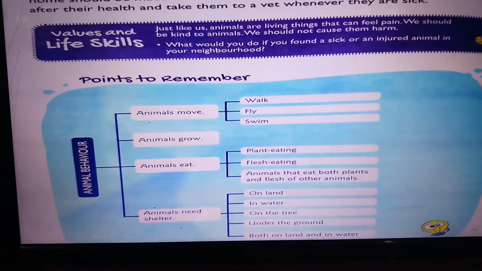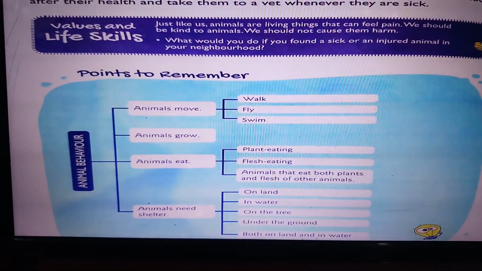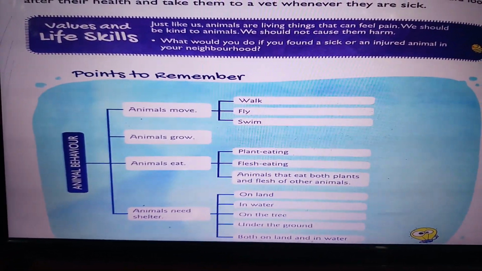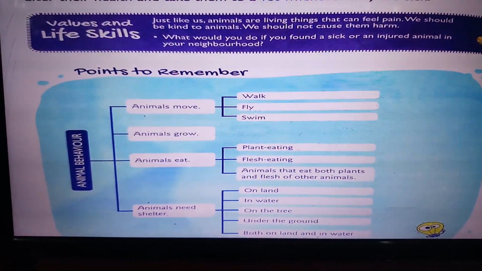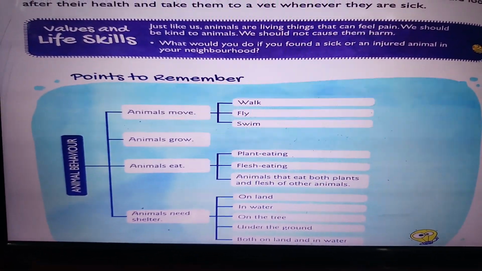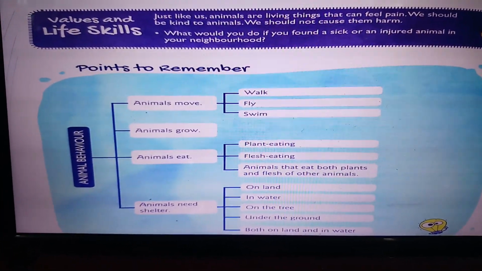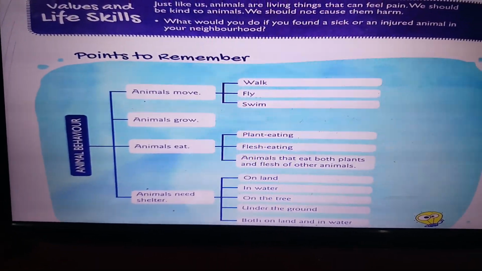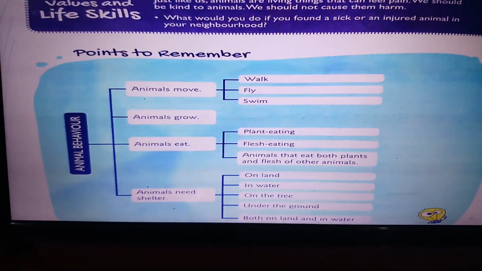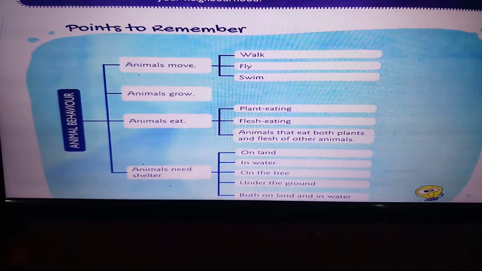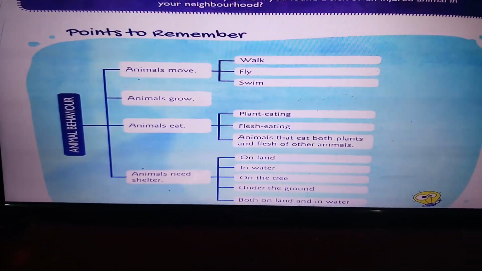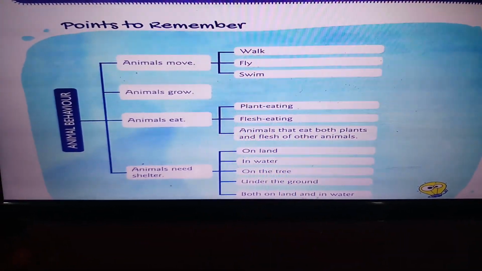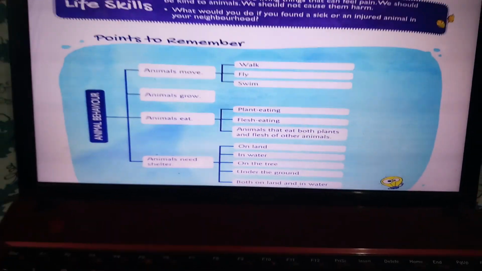So what have we learned today? Points to remember. Animal behavior. Animals move. How? Some of them walk, some fly, some swim. Animals grow in size from a baby to an adult. Animals eat, plant eating, flesh eating, and some that eat both plants and flesh. Animals need shelter. Some of them are on land, some of them in water, some on trees, some under the ground, and some both on land and water. Is it clear?